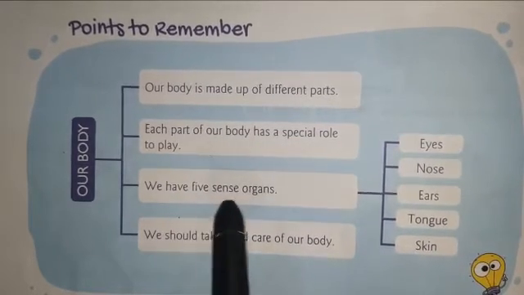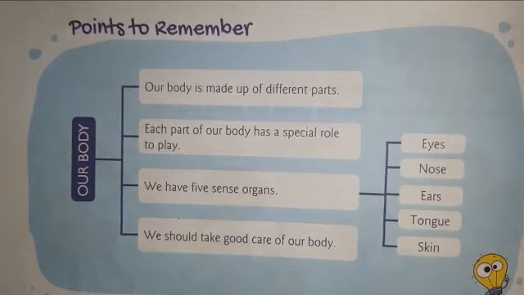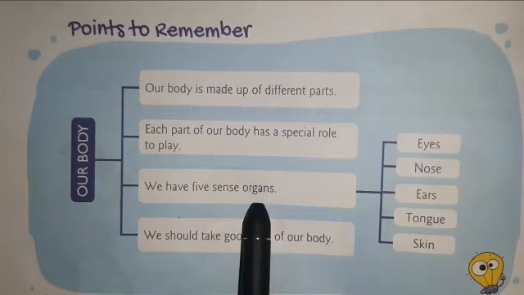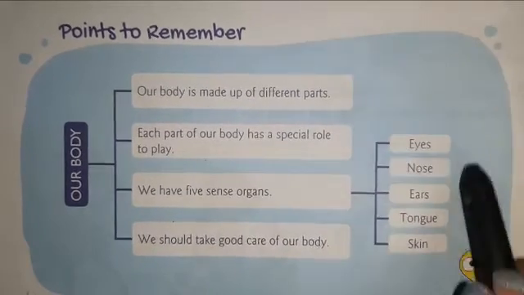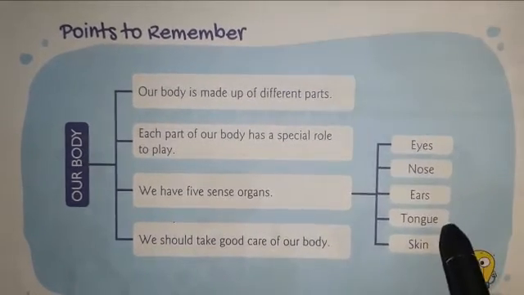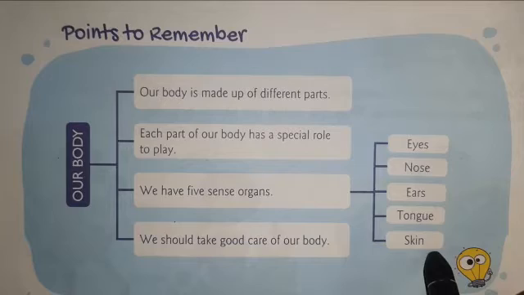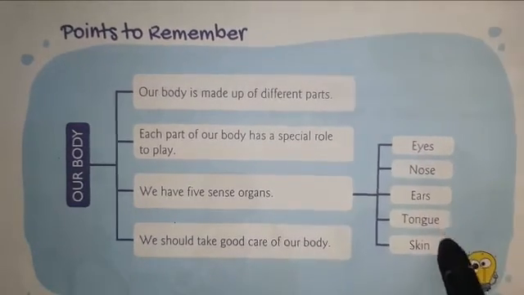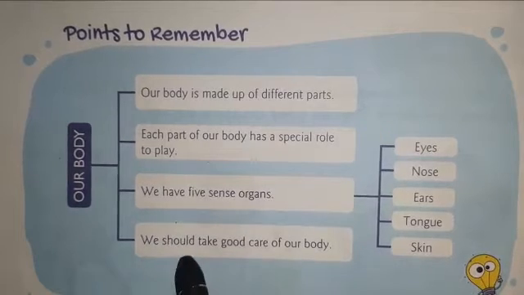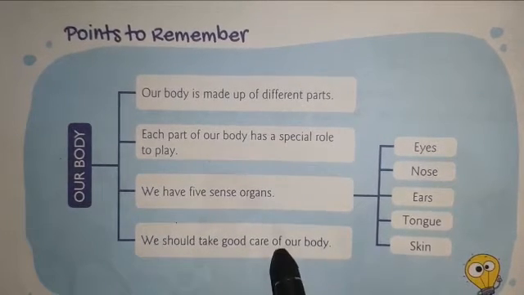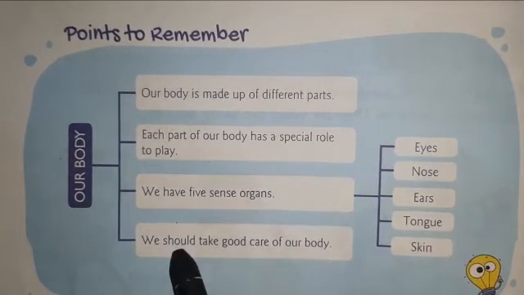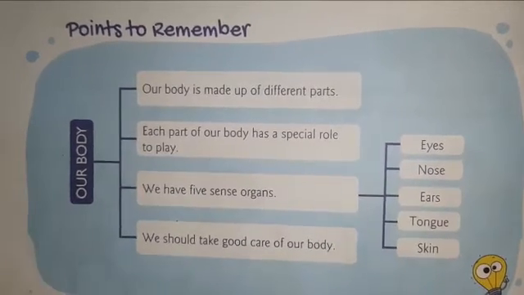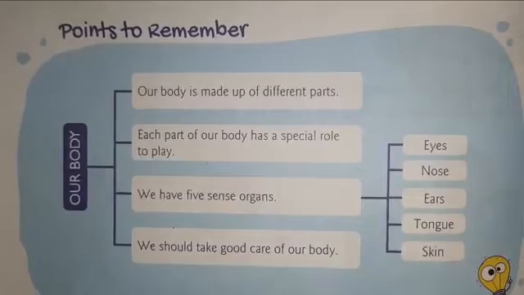We have 5 sense organs. What are our sense organs? Our sense organs are eyes, nose, ears, tongue, skin. Repeat it once again. Eyes, nose, ears, tongue, skin. We should take good care of our body. Now, these were the points to remember in this chapter.